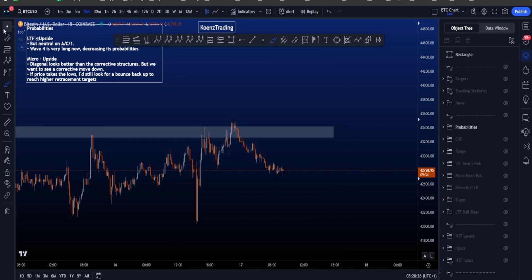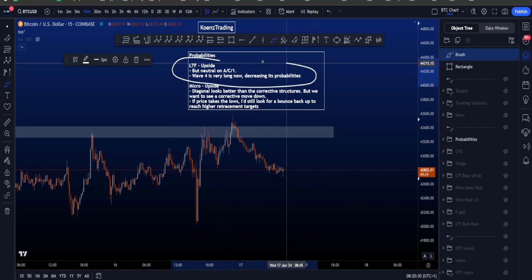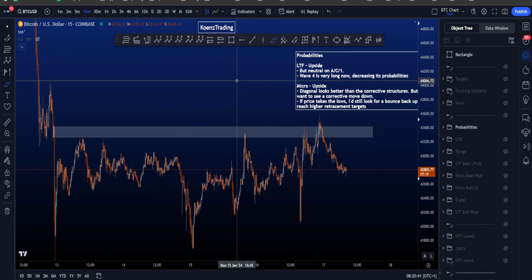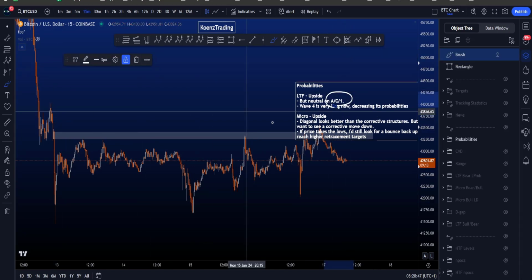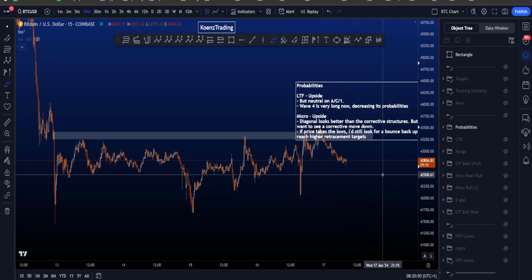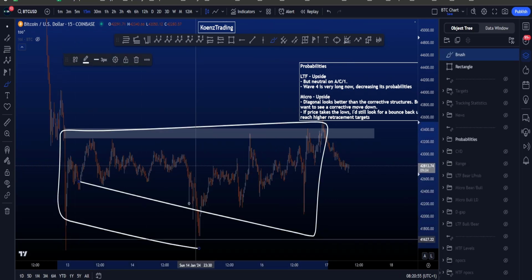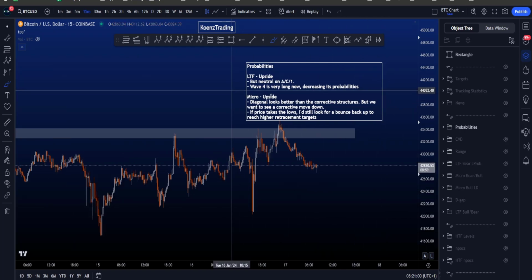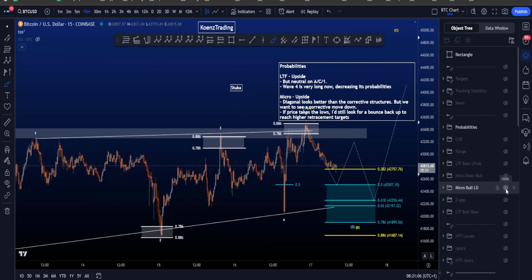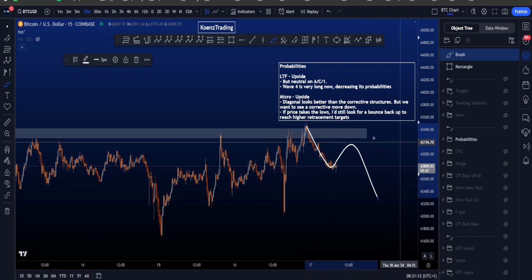So if we then look at the probabilities of the different scenarios, then on the low time frame, the probabilities are currently higher for price to move to the upside. However, we are neutral when it comes to this move to the downside here, where we're looking for either wave A, C, or 1, but the retracement and the price action that follows will give us more information. Wave 4 at the moment is very long as explained, which lowers the probabilities. This is a wave 4 for a deeper wave 5 to the downside. On the micro, which is the local range here, a currently leading diagonal looks better than the corrective structures, but we want to see a corrective move to the downside, of course.